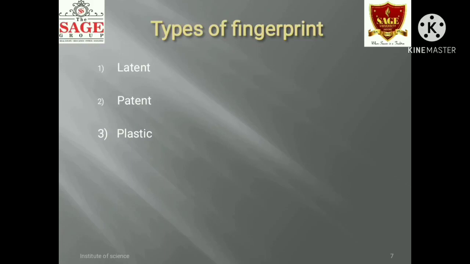Next, the plastic print. Plastic prints are also known as 3D prints. These prints are seen on soft materials like clay, paint, soap and mud, and are easily observed with the naked eye.